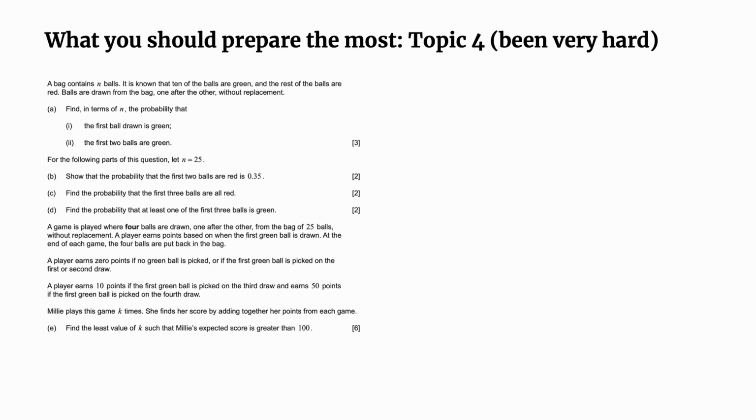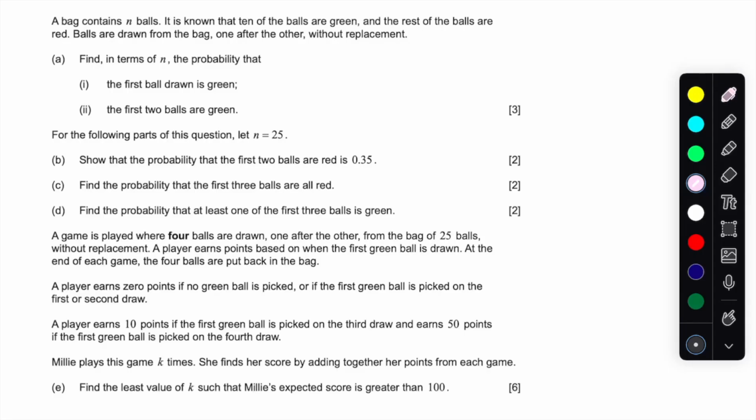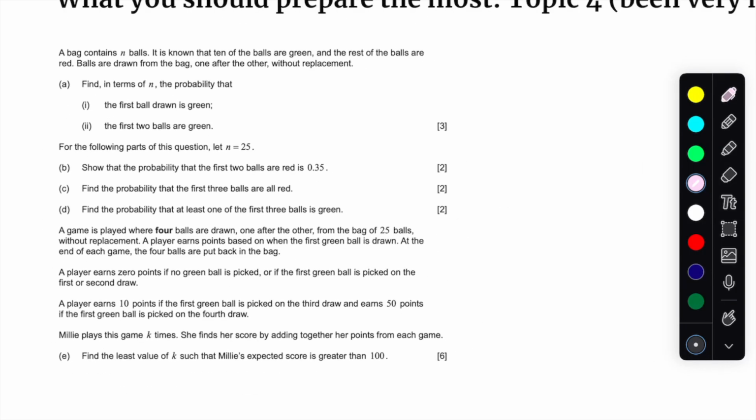Okay, all right. So now let's actually get into the real questions and talk about why topic 4, to me, was quite challenging for both HL and SL students. Let's talk about why those questions are, I believe, difficult in terms of the modeling. Because before 2021, if you were working with topic 4 problems, especially probability or distribution, they told you exactly what diagram you needed to use. They would often ask you to use the Venn diagram or tree diagram, but that's been lifted off, right?